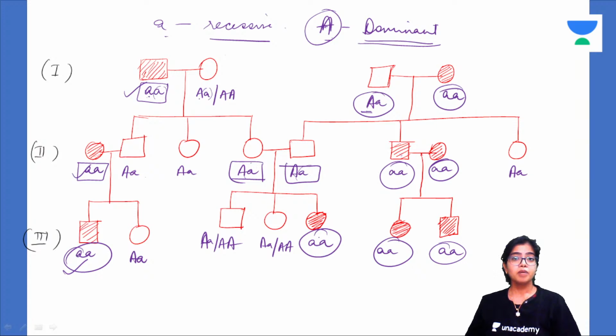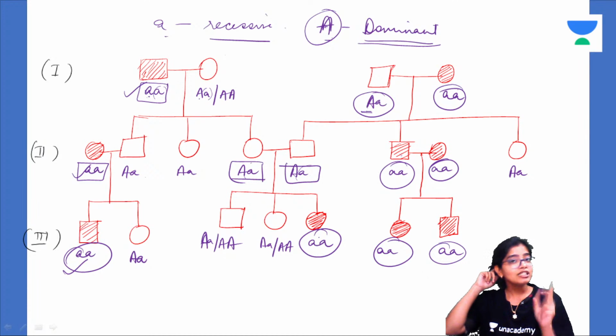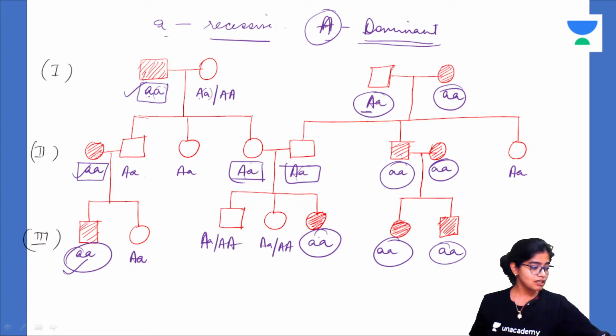How? Because the offspring has the trait, that means it is in a homozygous condition. That means the parents will have at least one allele that is diseased. But the parents are not expressing, so that means they are in the heterozygous condition. That means one normal dominant allele is also present, that is overpowering the diseased recessive allele. Understanding this, very, very important. It is extremely important, these points.